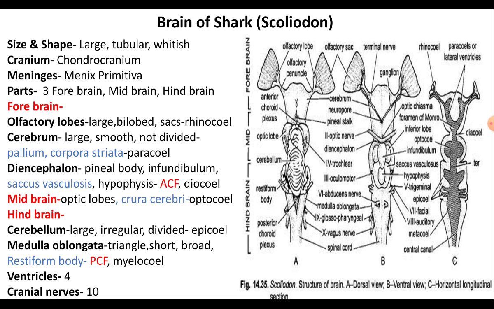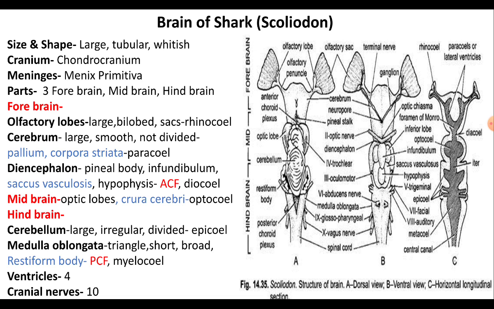In shark, the olfactory lobes are large, bilobed and well developed. They are anterolaterally connected to the cerebral hemispheres by a stalk called olfactory peduncles, and lobes are provided with the large olfactory sacs.